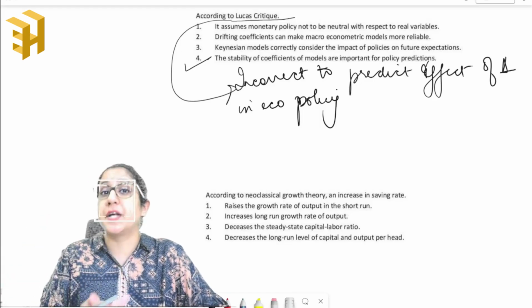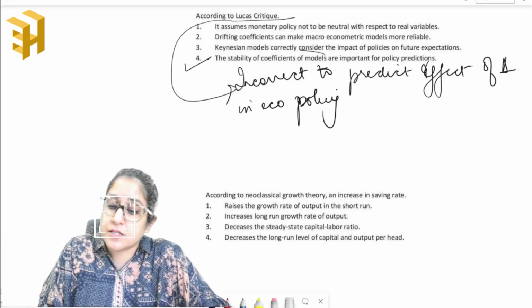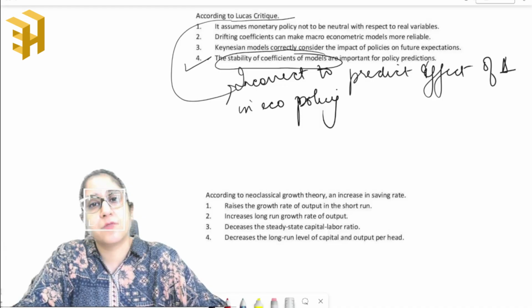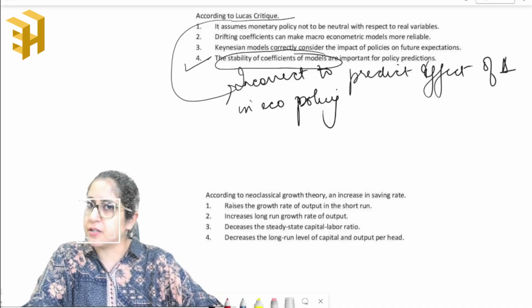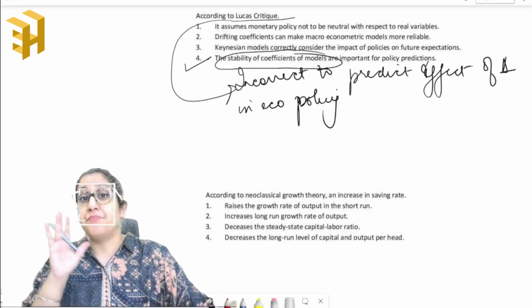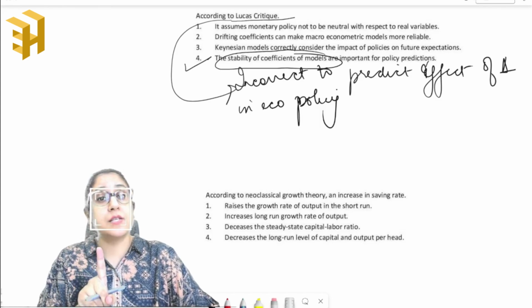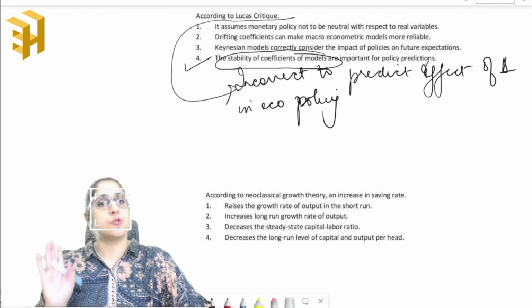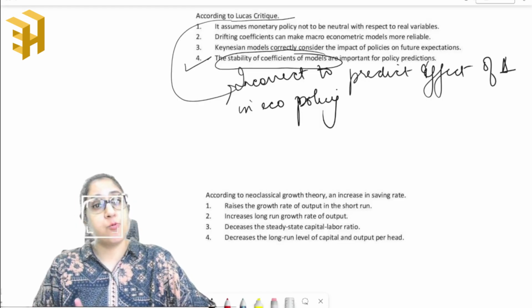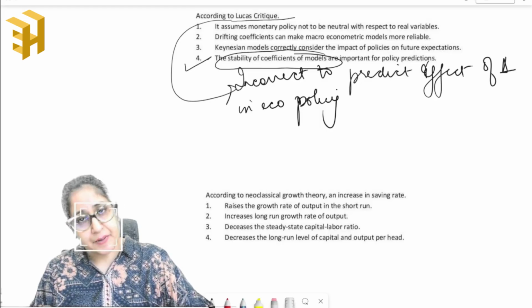If you want to predict the results of a policy, it is very important that you understand the stability of the coefficients of the model. If they are stable, yes, they will give the desired results. But if they are not, then be prepared that the economic policy can lead to different results as well. Okay, so that's what Lucas' critique basically stated, right?